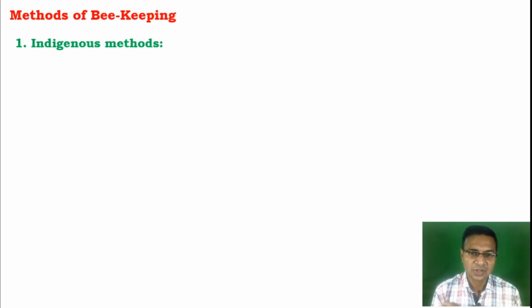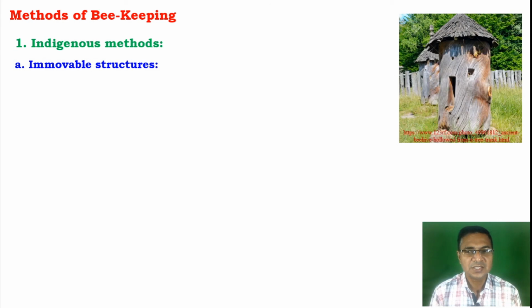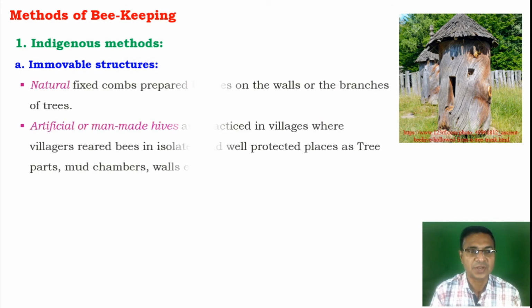Now, moving toward the methods of beekeeping, or the rearing of bees. There are two different methods of beekeeping, the indigenous method and the modern method. Indigenous methods are of two types. First is the immovable structure, where the honeybees are reared on the trees or inside the wall.